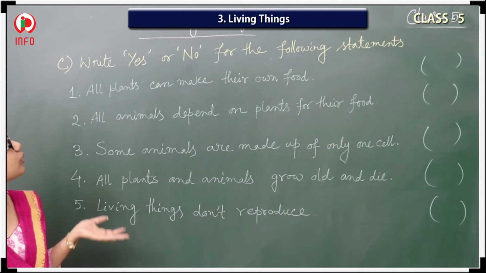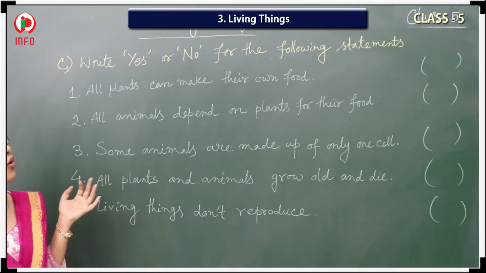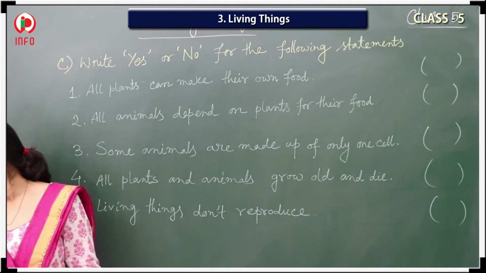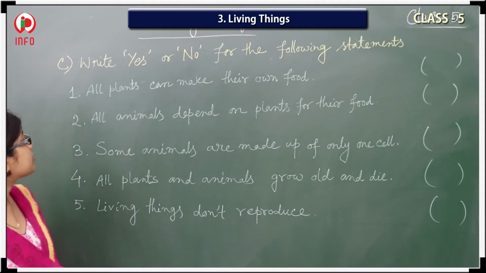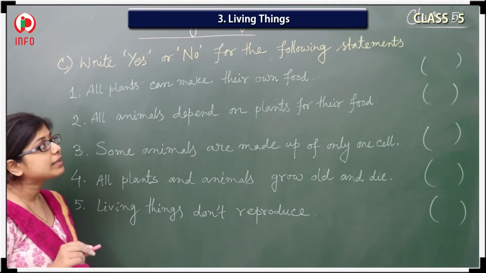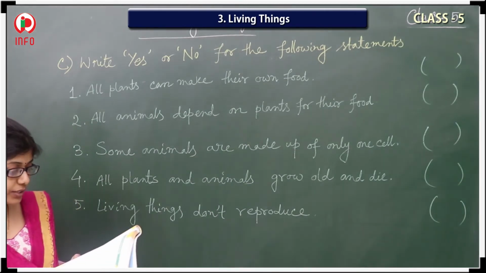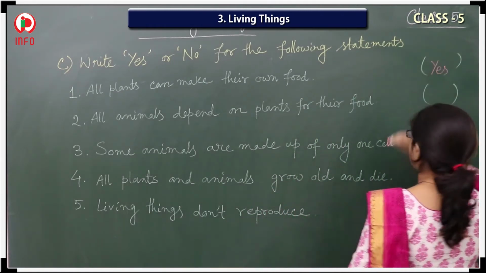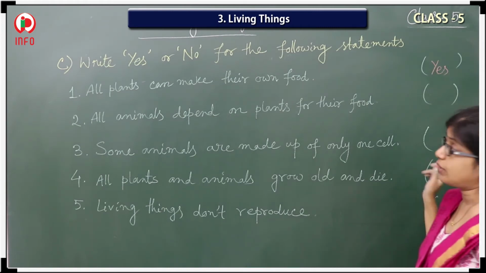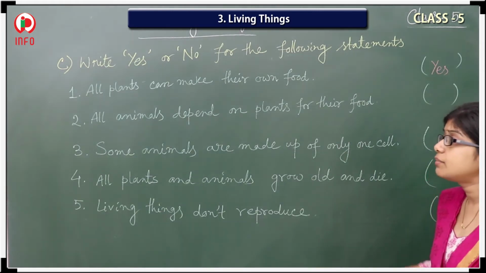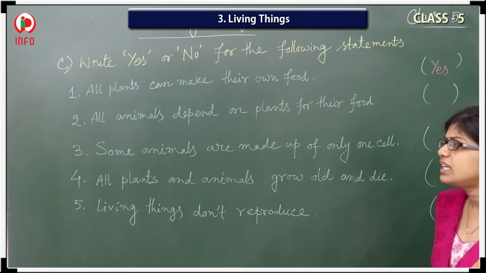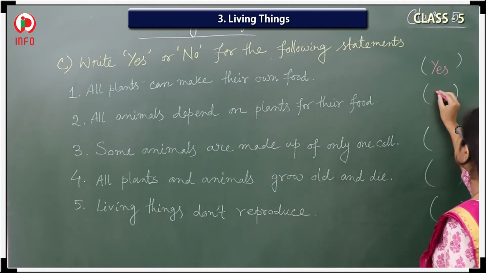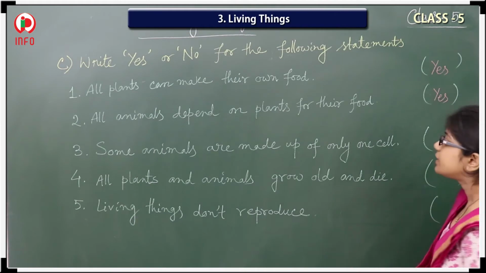Next we will discuss the C bit. Write yes or no for the following statements. Here many statements are given, and you have to write yes or no. First one: all plants can make their own food. Is it correct or not? Yes, that one is correct. They are able to produce their own food, so we write yes. Second one: all animals depend on plants for their food. Yes, animals are not able to produce their own food, so that one is also correct. You have to write yes here.